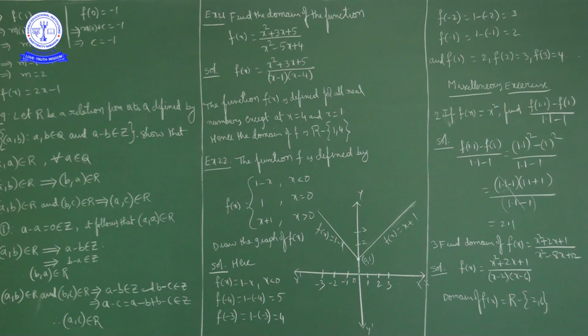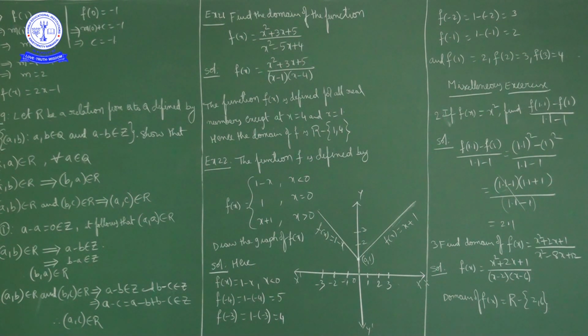Now second question. If f of x is equal to x square, find f of 1.1 minus f of 1 upon 1.1 minus 1. Now f of x, how is it defined? x square. So f of 1.1 is 1.1 square, minus f of 1 which is 1 square. The numerator is of the form a square minus b square, so we can write it as a minus b into a plus b.